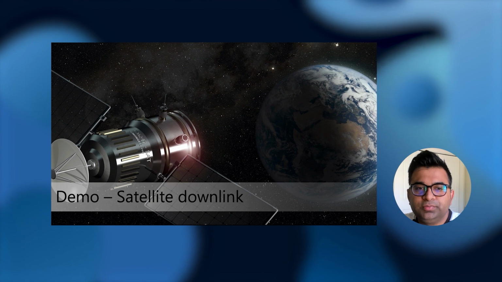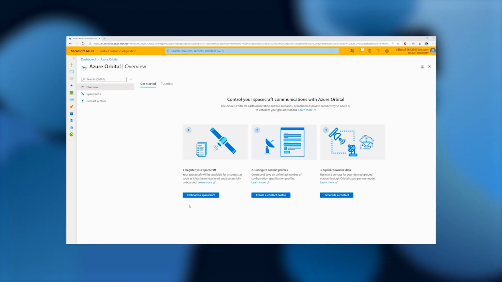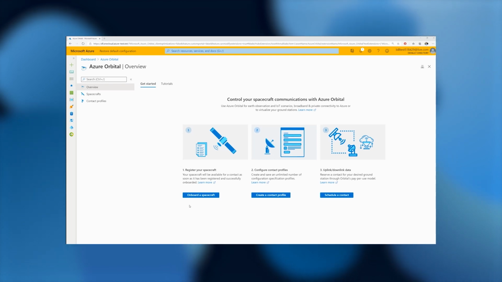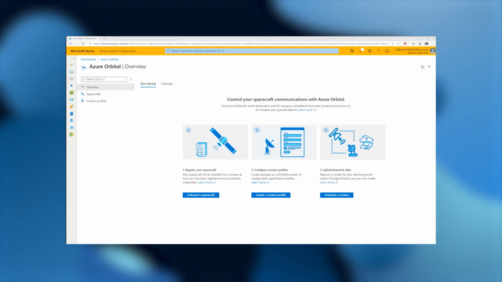Rishi, over to you. In today's demo, we'll be doing a real-time pass with the NASA Aqua satellite and show you the portal as well as the pass in real time. We'll be skipping ahead certain parts just to save time in this demo.